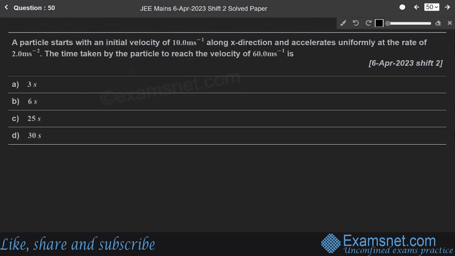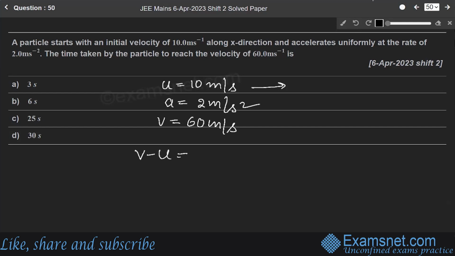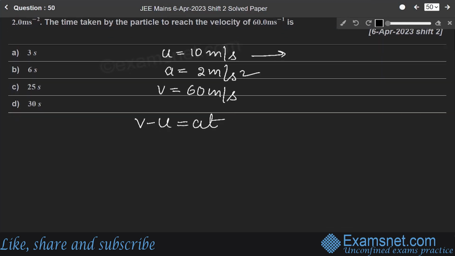A particle starts with an initial velocity of 10 meter per second, meaning u is equal to 10 meter per second along the x direction, and accelerates uniformly at the rate of 2 meter per second squared. The time taken by the particle to reach the velocity of 60 meter per second, v is 60 meter per second. This is from the equations of motion. There are three equations of motion. We will use the first equation of motion, that is v minus u is equal to at.